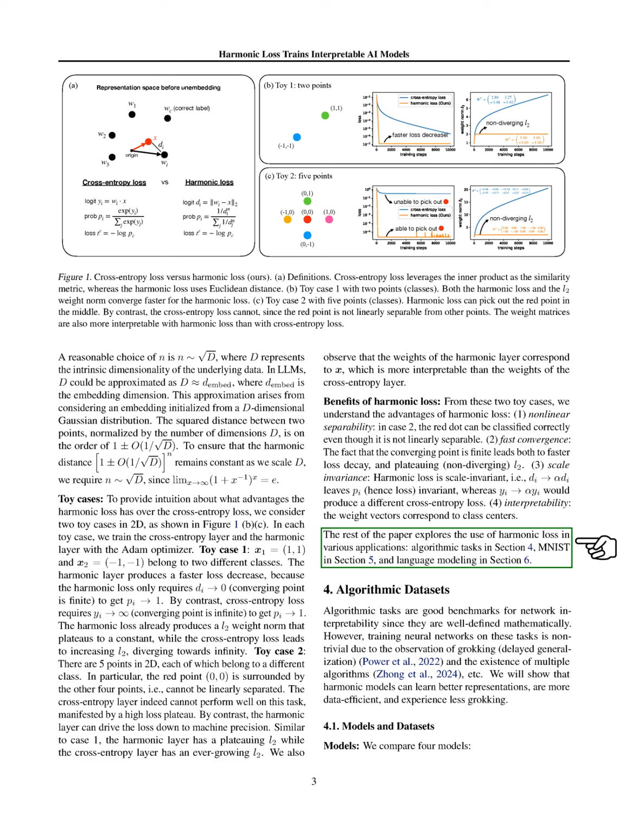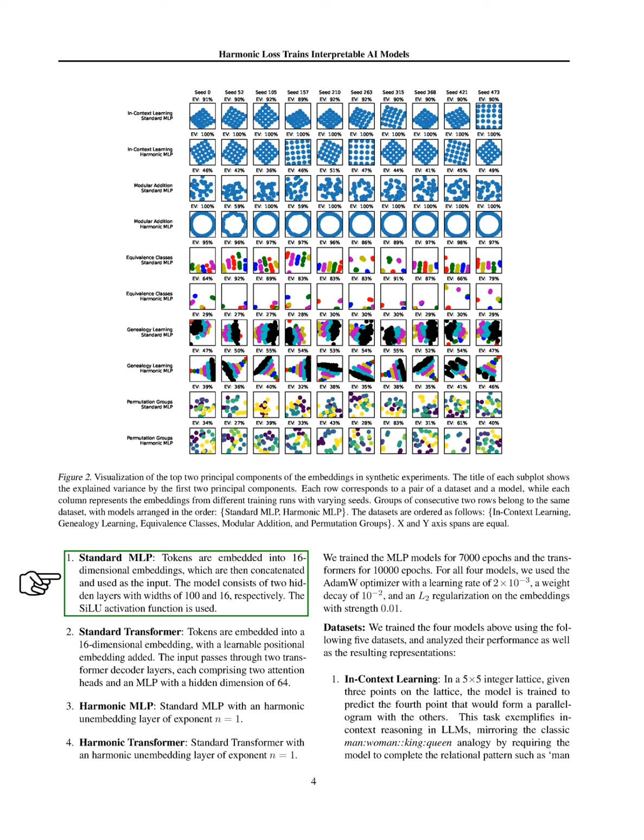Section: Algorithmic datasets. In this section, we discuss algorithmic datasets, which serve as effective benchmarks for understanding network interpretability due to their clear mathematical definitions. However, training neural networks on these tasks can be challenging because of phenomena like grokking, or delayed generalization, and the presence of various algorithms. We aim to demonstrate that harmonic models can learn more effective representations, use data more efficiently, and experience less grokking. We compare 4 models.